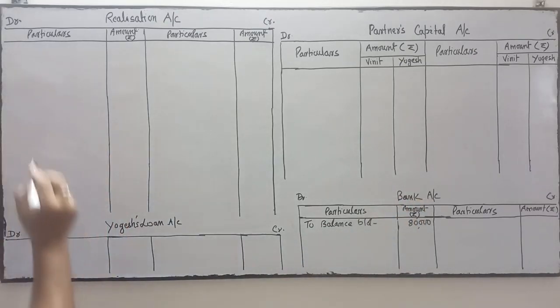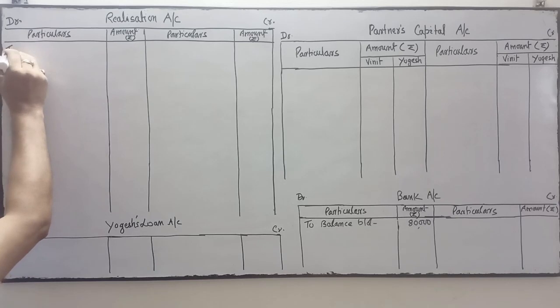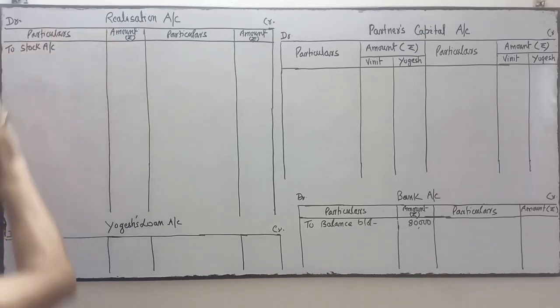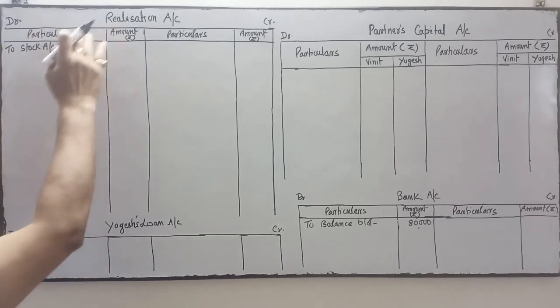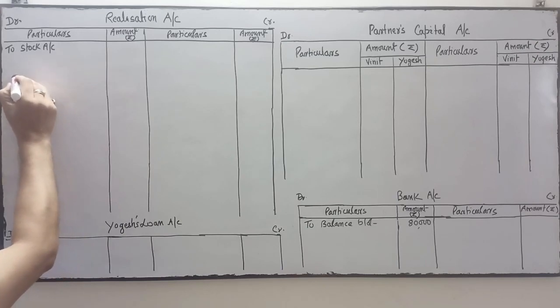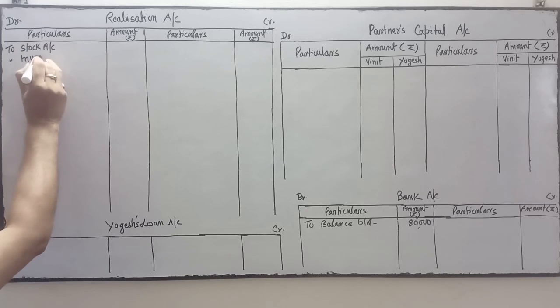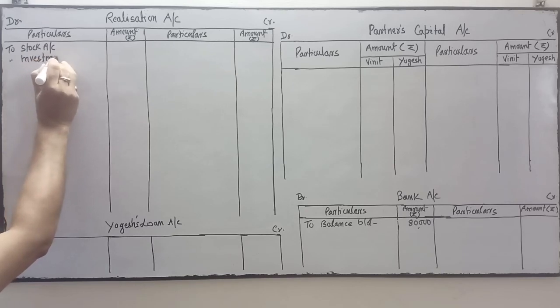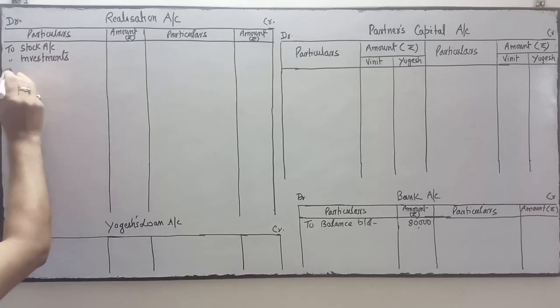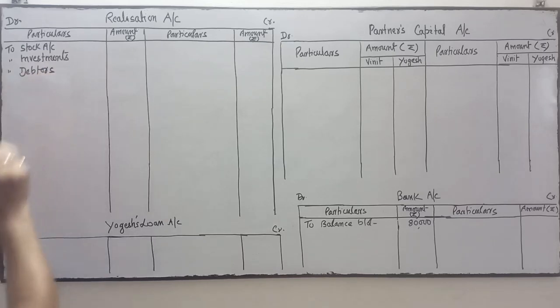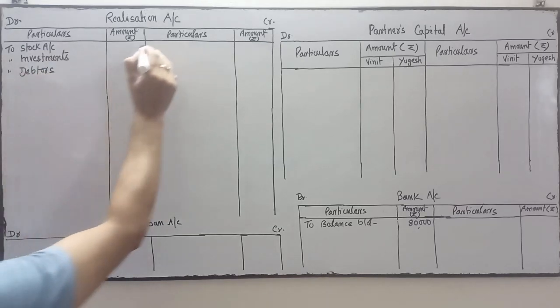Next is stock. So we have to write the stock over here to close the asset account. We are going to debit the stock account in the realization account. Realization account debit to all sundry assets. So stock, to investments, next is to debtors. Next is provision.